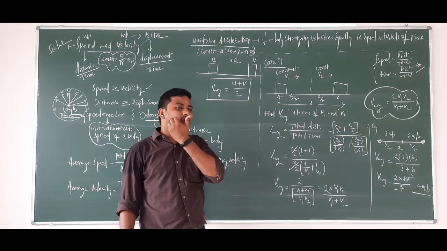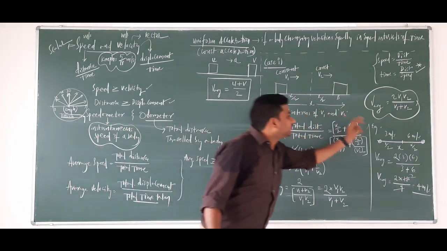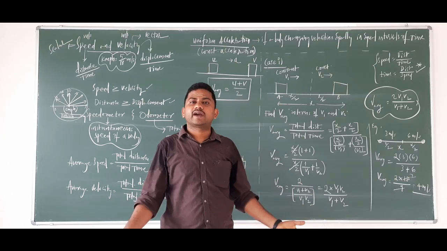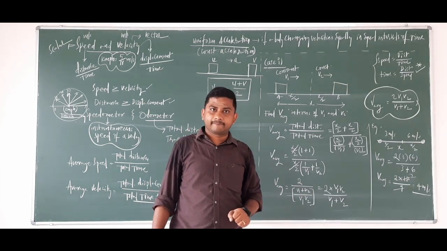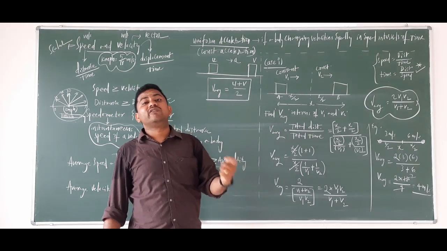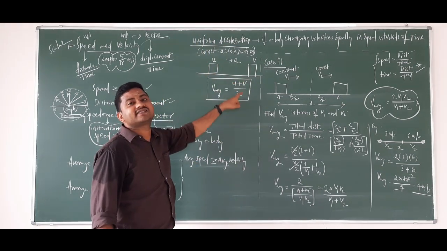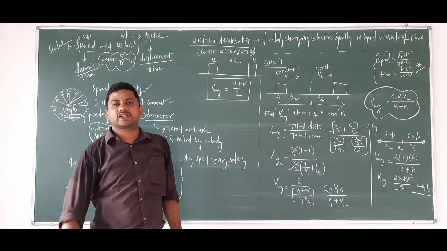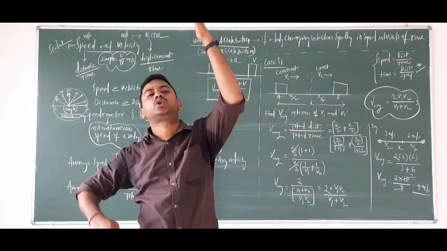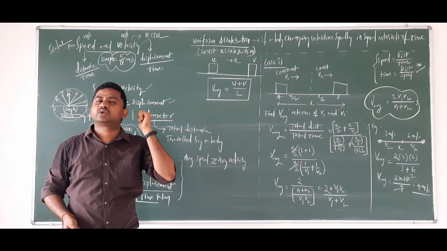Simply, most of the students, what do they do? When the question is about average velocity, they simply do 3 plus 6 by 2, 3 plus 6, 9 by 2, 4.5. That's not the answer. When will that answer be the same? When the body is moving with uniform acceleration, initial velocity plus final velocity by 2 will be the average speed or average velocity. But it's not the case here. This is the case where the total distance is divided into two halves. Clear? I hope it is very clear to you.